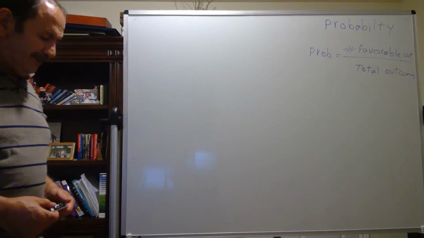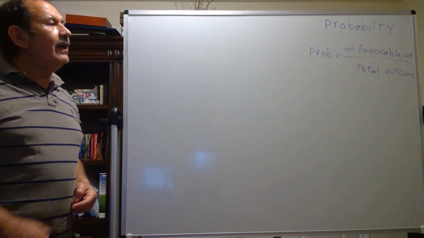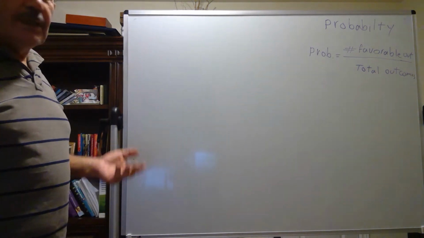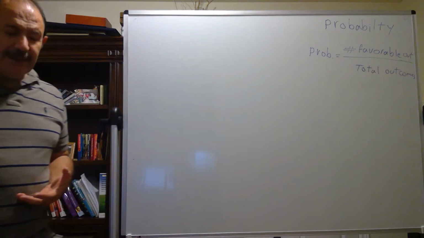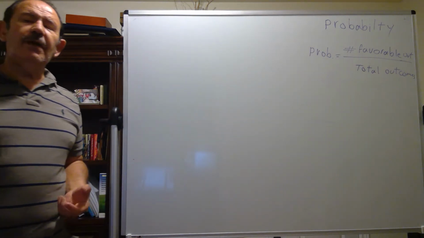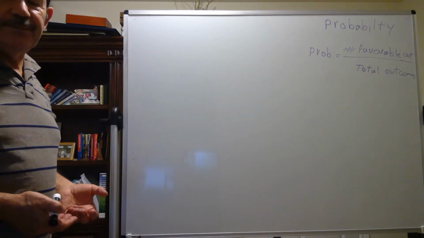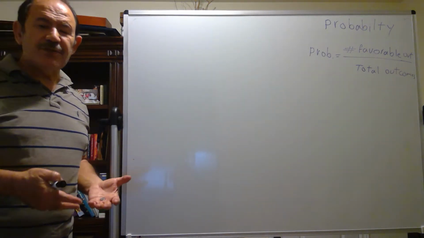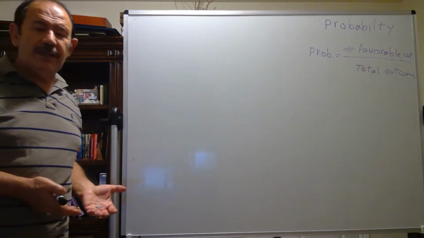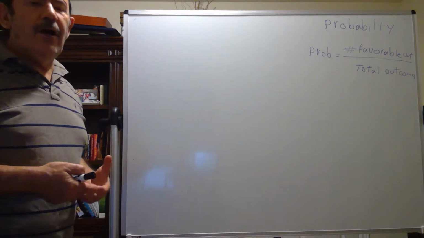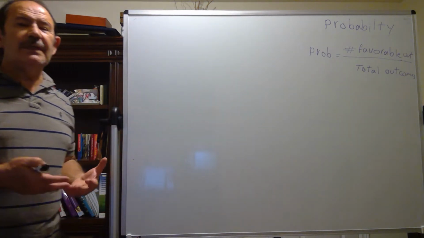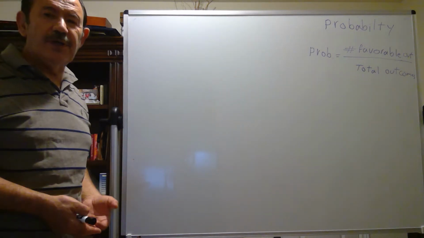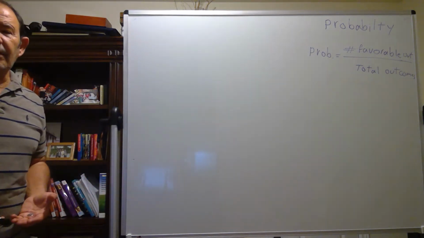Hello everybody. In this video I'm going to talk about probability. What is probability? Probability is the amount of uncertainty. It means I'm not 100% sure, or I'm not sure at all, and how much I'm not sure, we call it probability, or how much I'm sure.